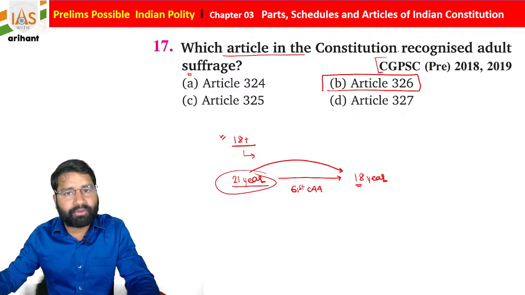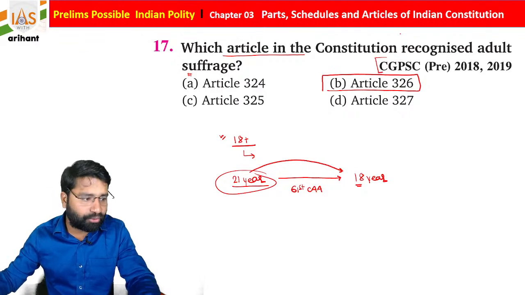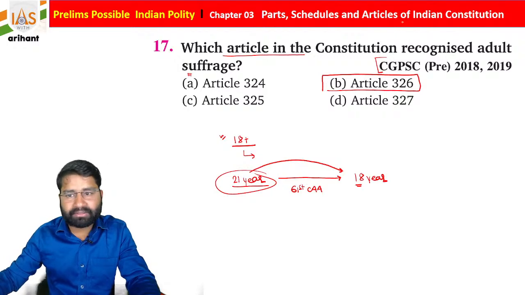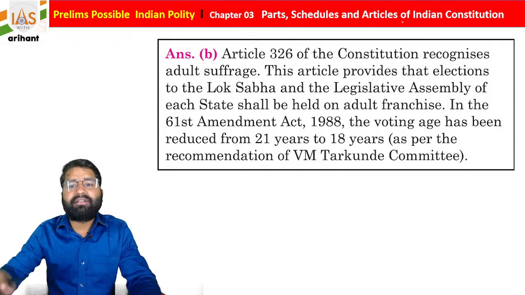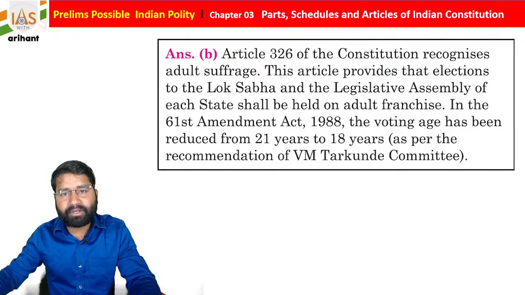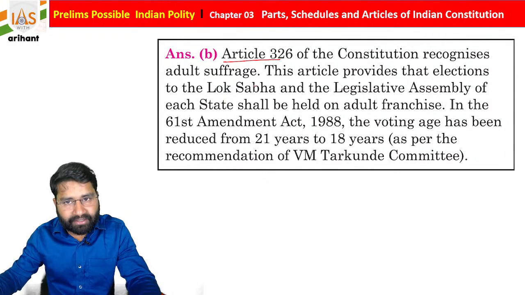Chhattisgarh PSC 2018 and 2019, in both consecutive years they asked a question on the same. And students, we have the explanation part also. Article 326 of the Constitution recognizes adult suffrage.